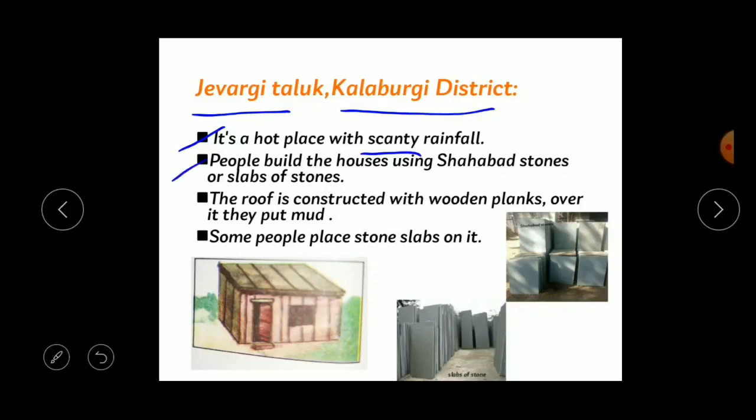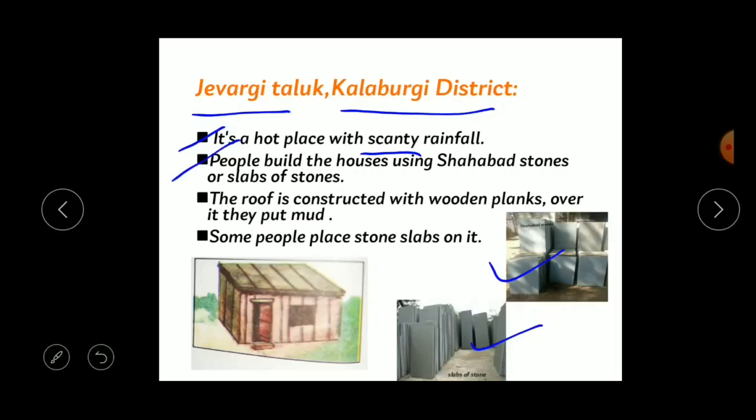So the people build the houses using Shahabad stones or slabs of stones. Here the people build their houses by using two types of stones. First is Shahabad stones. Here you can see these are called the Shahabad stones. Another is slabs of stones. Here you can see slab stones. Okay, and the roof is constructed with wooden planks. Over it they put mud.